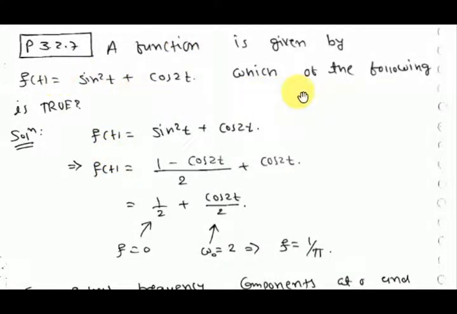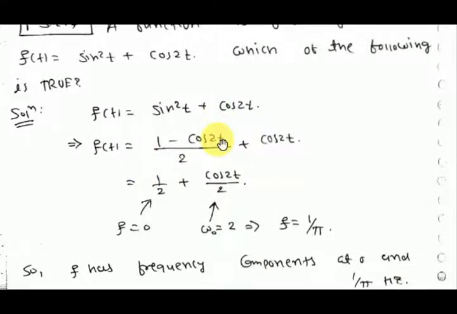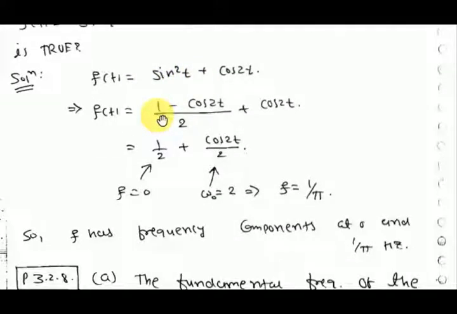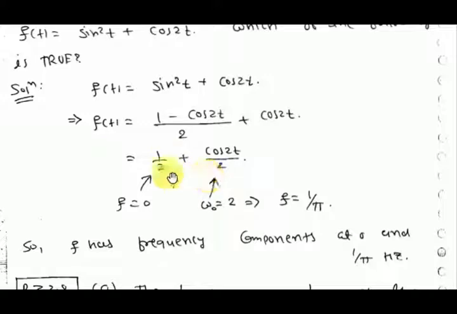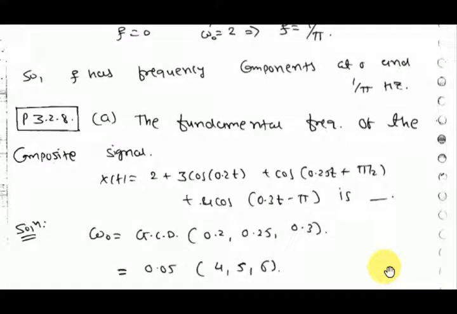A function f(t) is given, which of the following is true? Sorry, the question is not completed. So f(t) is given. You expand it and find what frequency components are present. You will find that f equal to 0, and here f is 1 by pi hertz.